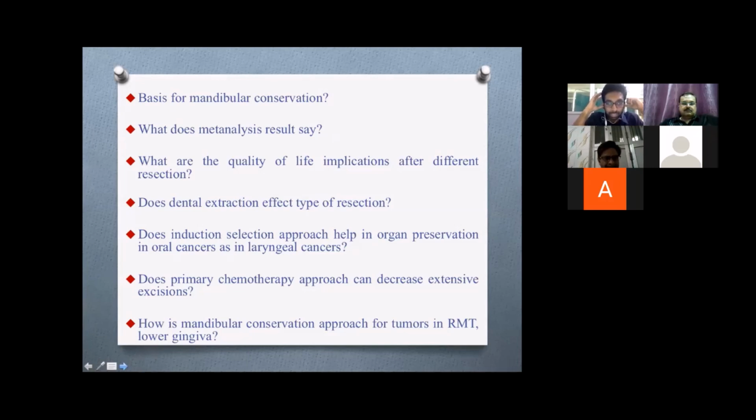Does dental extraction affect the type of resection? Is an induction selection approach to organ preservation in oral cancers applicable, as in laryngeal cancers? Can a primary chemotherapy approach decrease the extent of excisions? And what is the mandibular conservation approach for tumors in remote regions like RMT or lower gingiva?